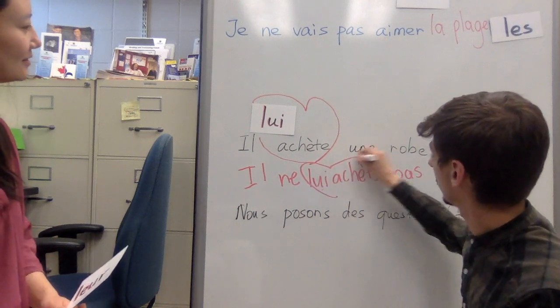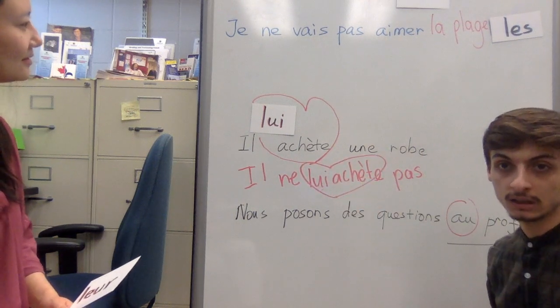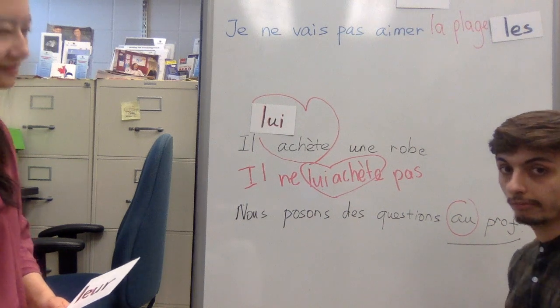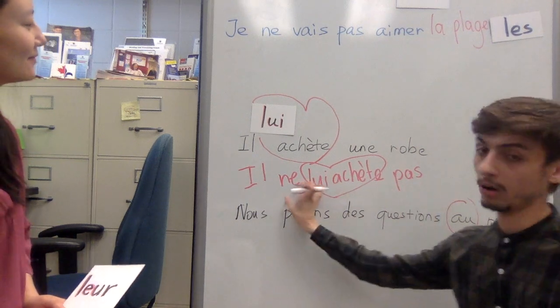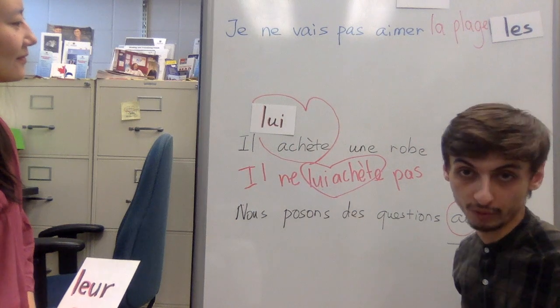You still have the couple between the pronoun and the verb, and the two particles of the negation surround them.